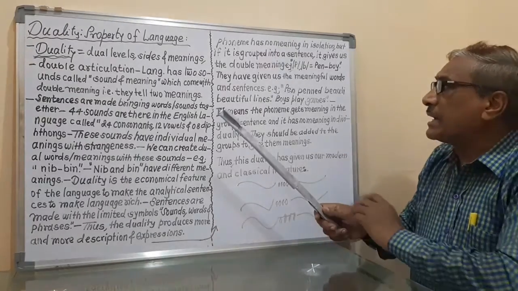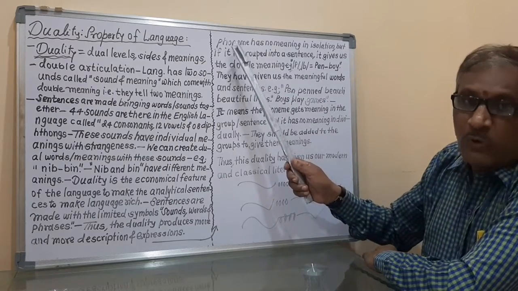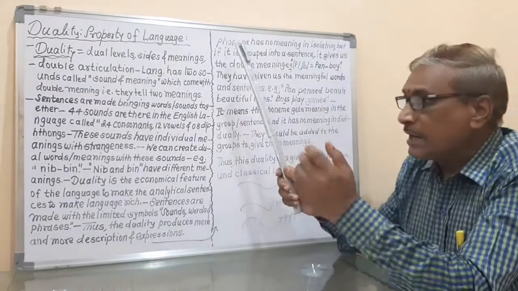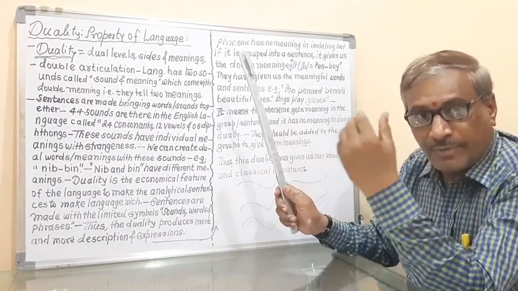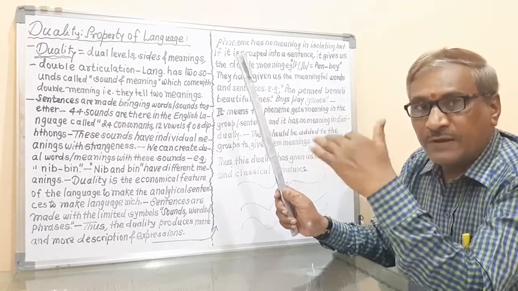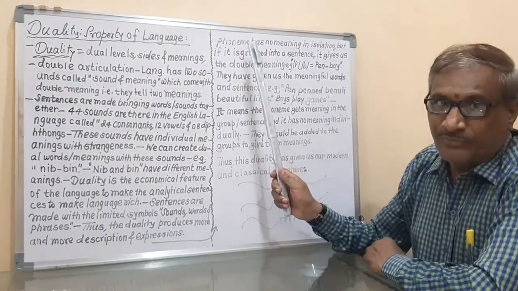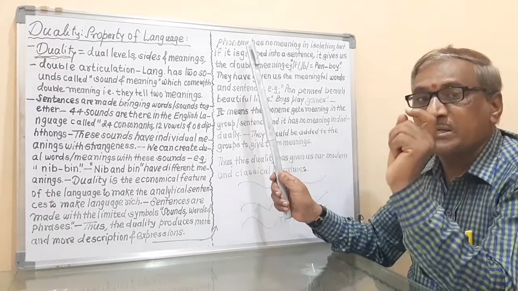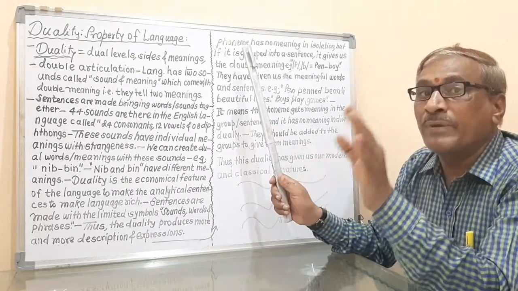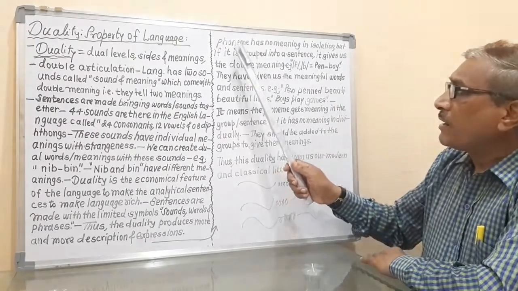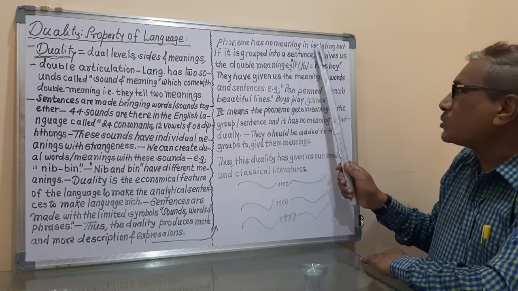So my point is that one word has the meaning, no doubt at all, because if it is a word, it has the meaning. But the phoneme has no meaning, because the phoneme is the smallest part, and that's why the smallest part has no meaning at all, and that's why the phoneme has no meaning in isolation.